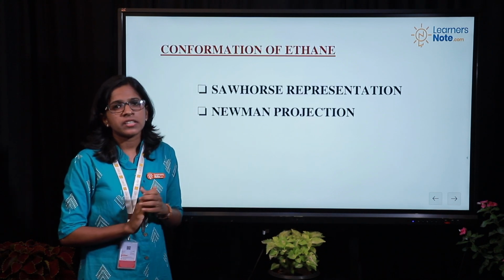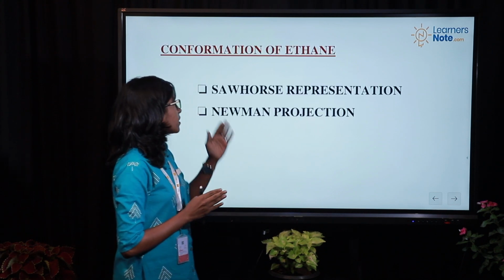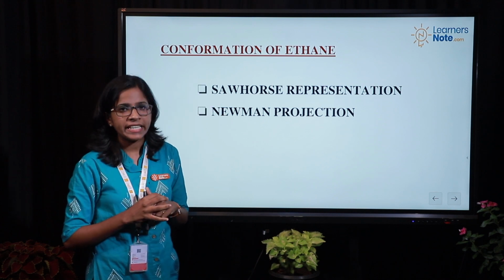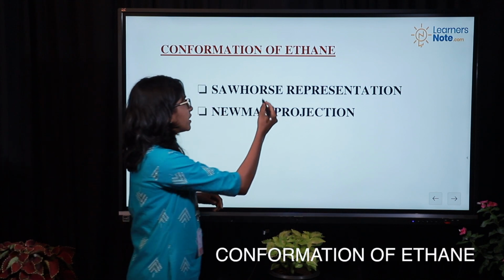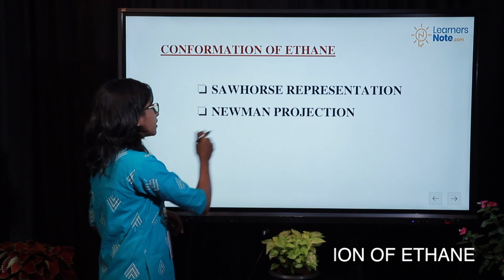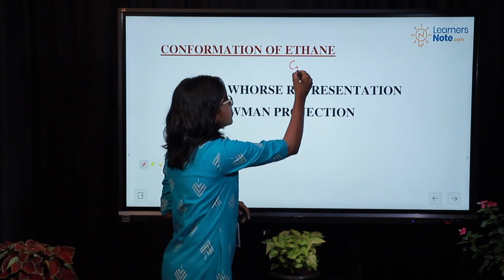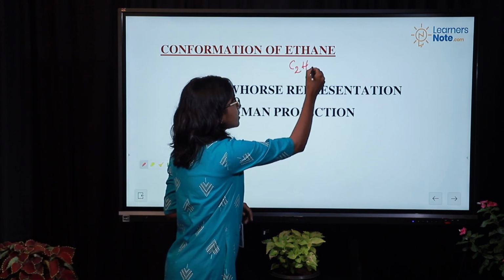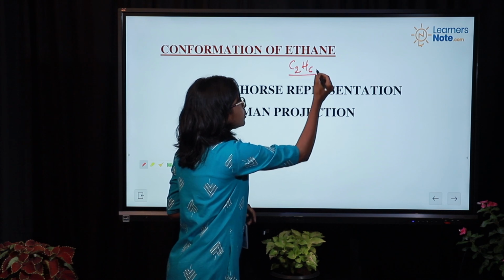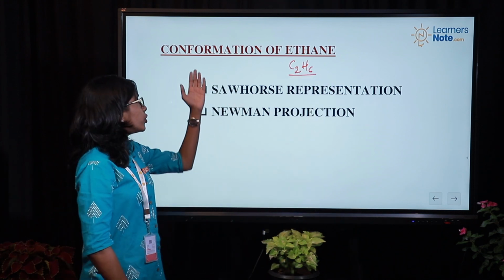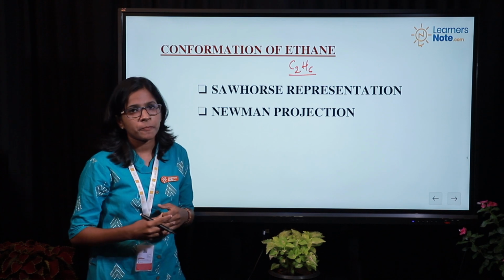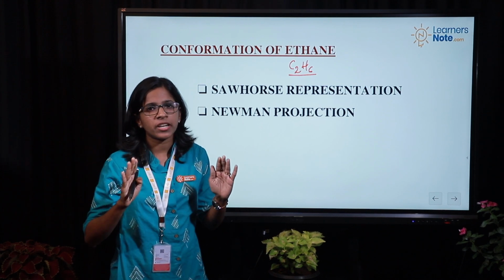Okay. Next is an important topic, that is the conformation of ethane. We know ethane contains how many carbon atoms? Yes, ethane contains 2 carbon atoms. We know the formula of ethane, that is C2H6. So what do you mean by the term conformation? It is just the spatial arrangement.